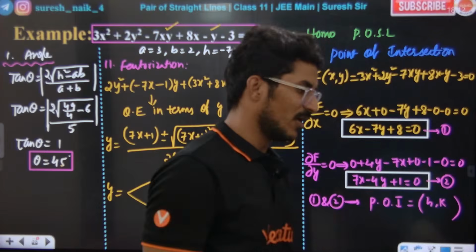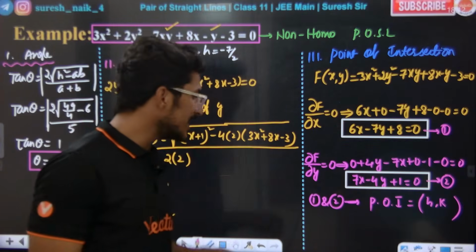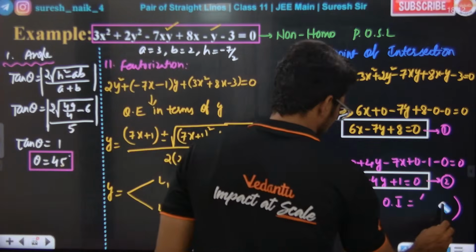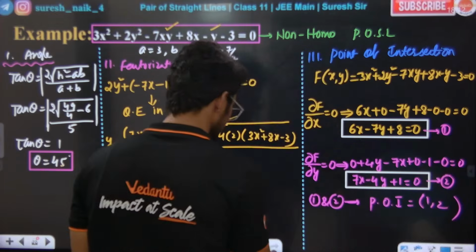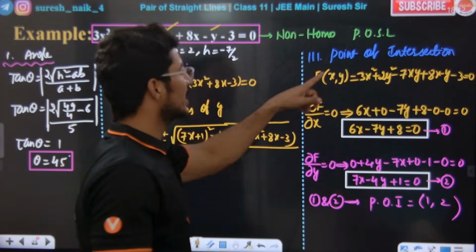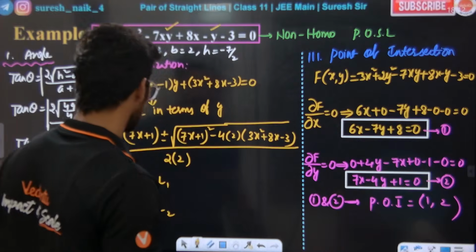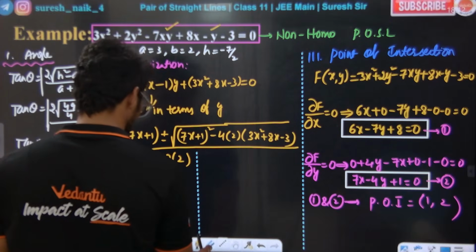Somebody saying wow. Tell me, what will the point of intersection be? Guys, I already have done this question. So the point of intersection will be (1, 2), sir. Okay, we are getting the point of intersection as (1, 2). So now we need the pair of angle bisector equation, the pair of angle bisectors.